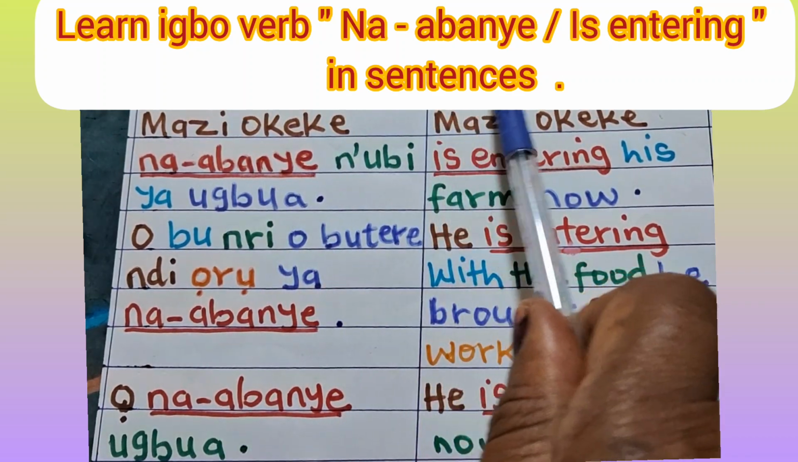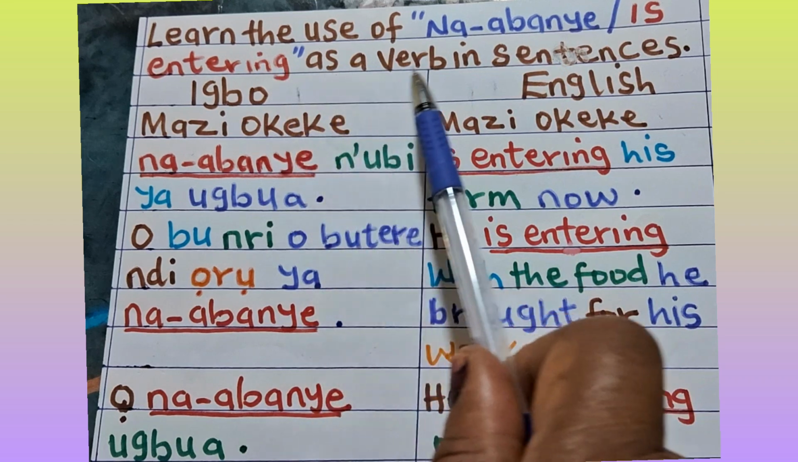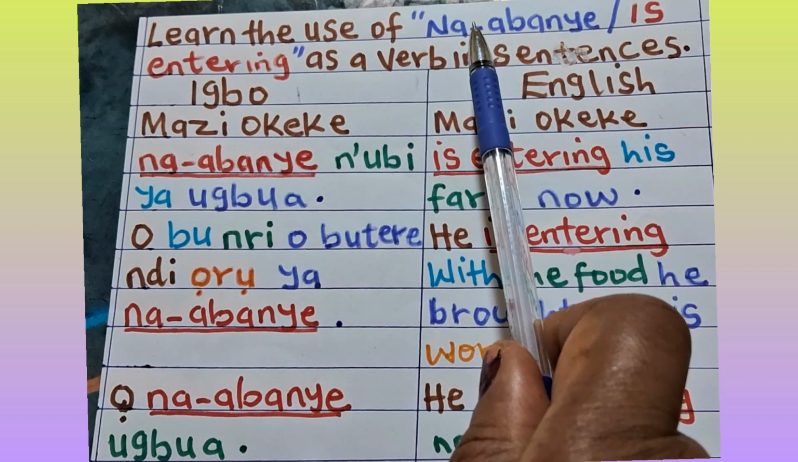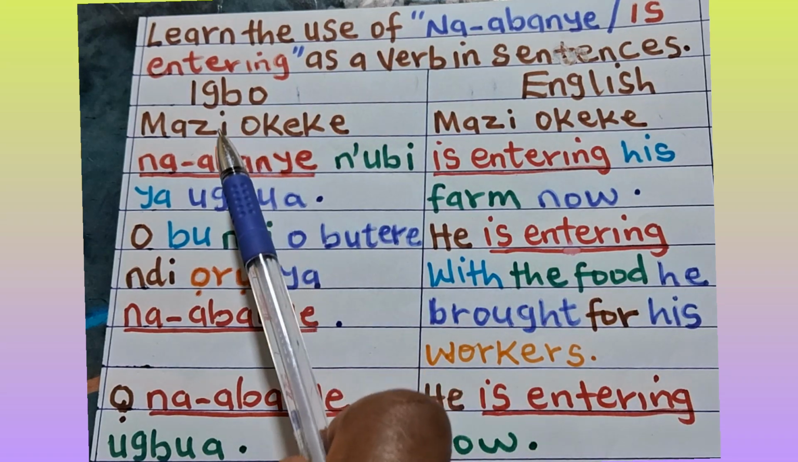Learn the use of na-abanye. Na-abanye means is entering as a verb in sentences. We are going to use this verb na-abanye in our sentences now.